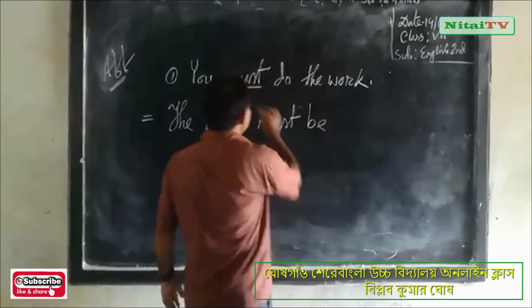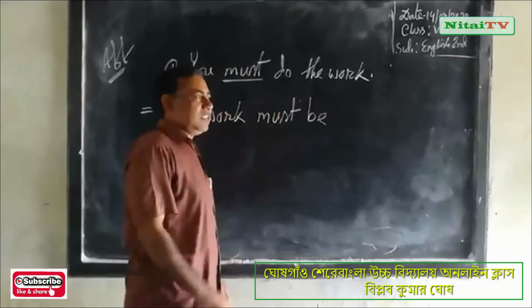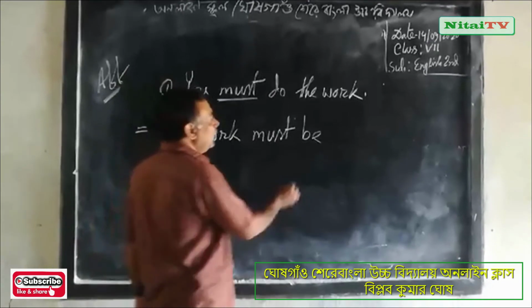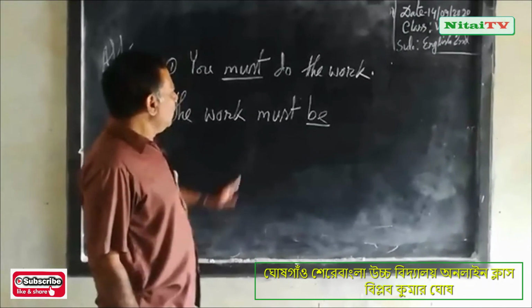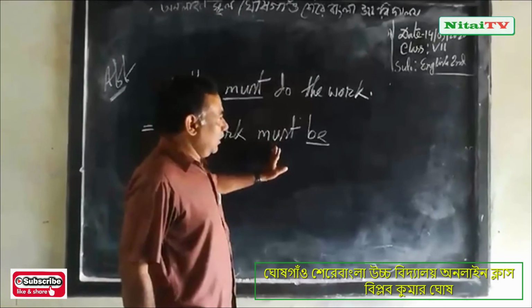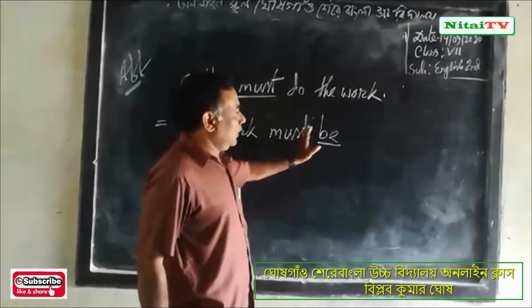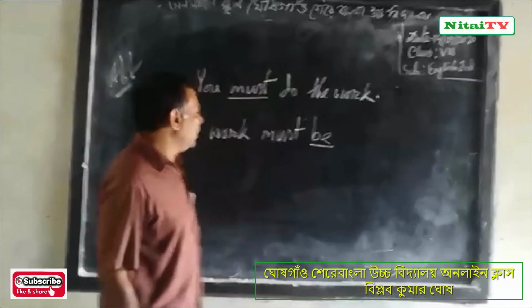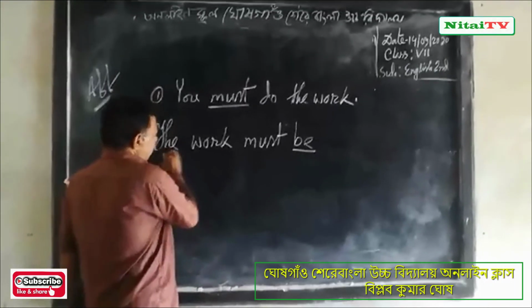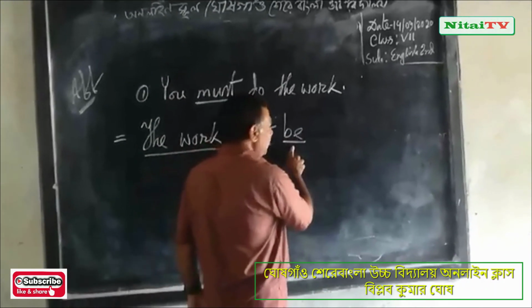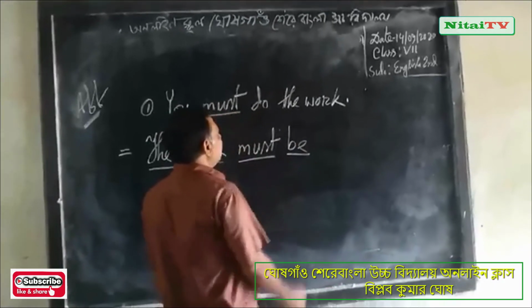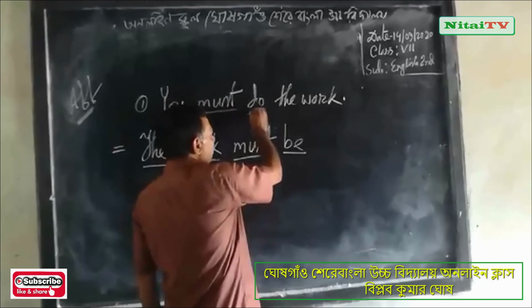When you see the modal auxiliary verb in a sentence, you will add only be. Then it will be an auxiliary verb, the modal auxiliary verb, and another added auxiliary verb be. So at first you will write the work, then must, and you will write be. Then you will write the past participle form of the verb work.